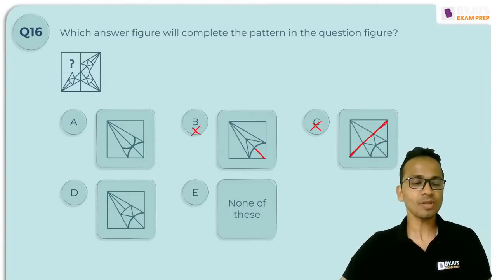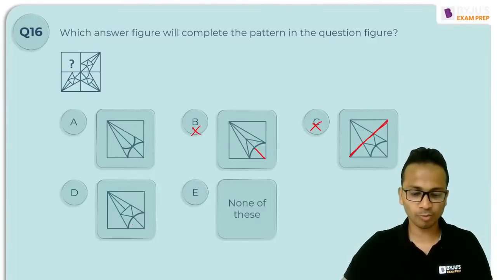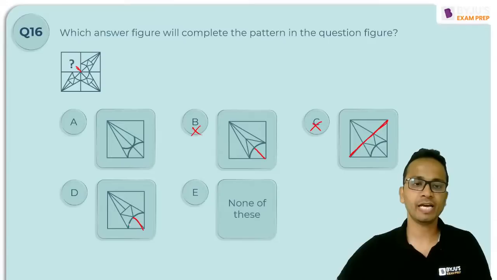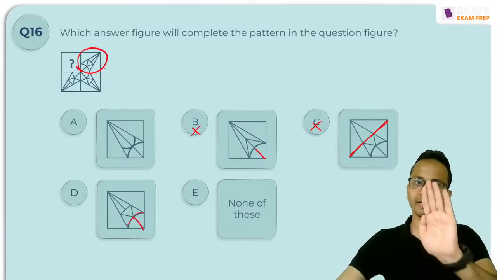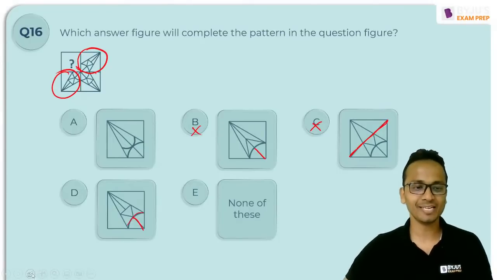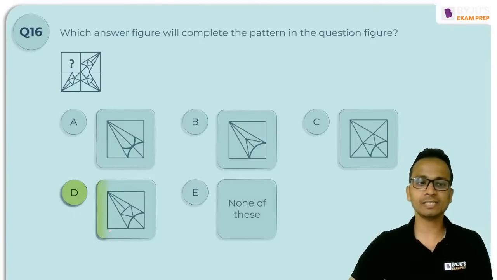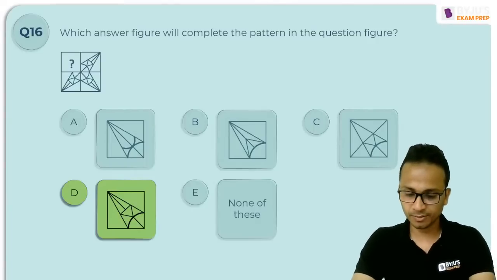Now let's check option D. Option D has all the elements that will make this pattern complete. So we have this line, we have this curve. Basically option D should be a mirror image or the water image of this part. Simple as that. So the correct answer, yes, it is option D, and this is the portion of the figure that will complete the pattern, right?